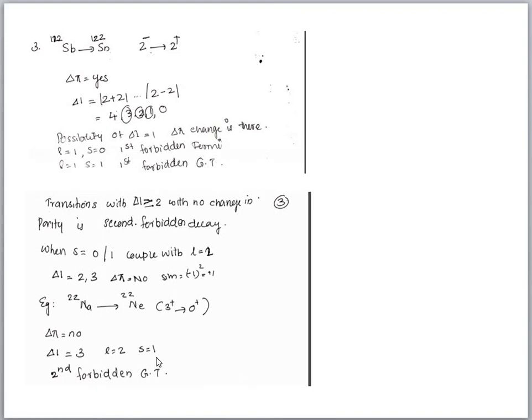L is equal to 2 and S is equal to 1 is possible. Another possibility is L is equal to 3 and S is equal to 0. It is also possible, but we know that the lower L value is preferred. So L is equal to 2 and S is equal to 1 is possible. L is equal to 2 means second forbidden. So second forbidden Gamow-Teller. So this reaction 3 plus to 0 plus is a second forbidden Gamow-Teller process.